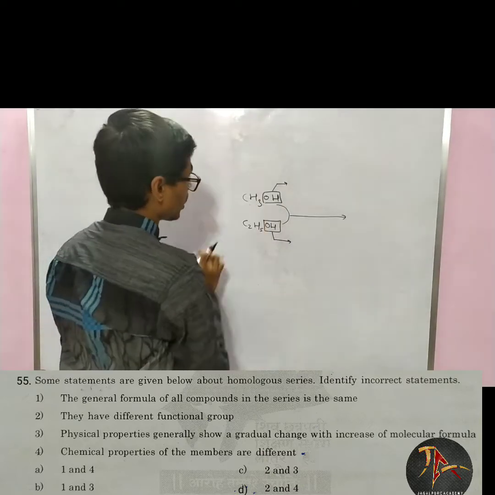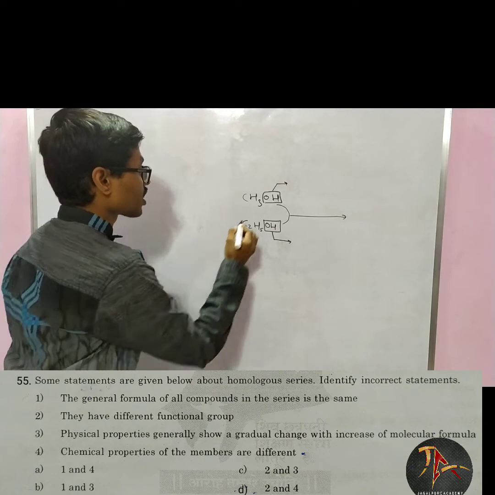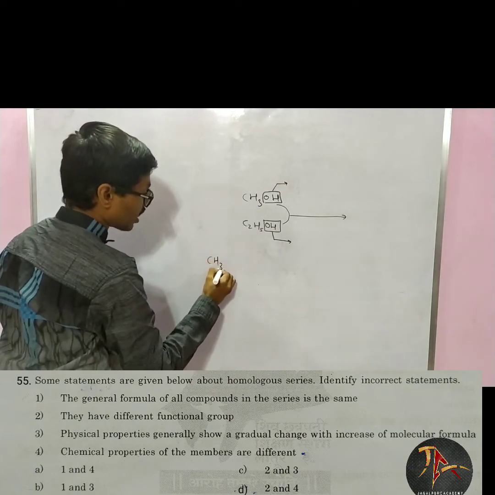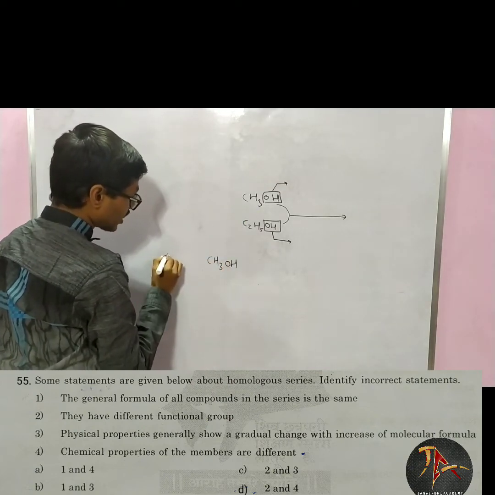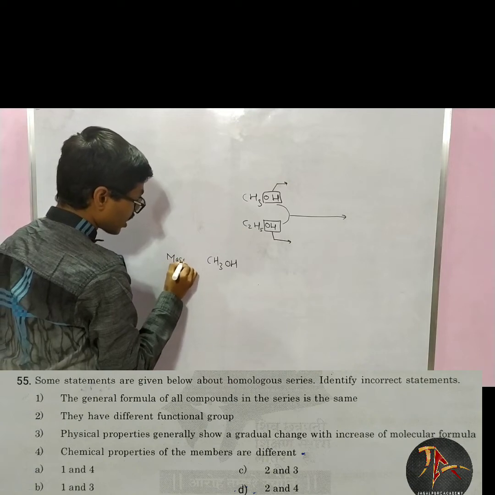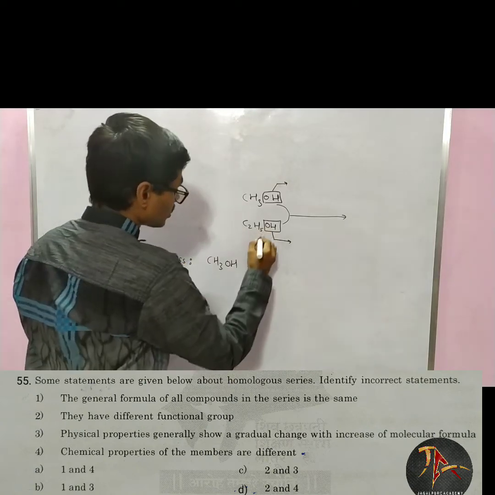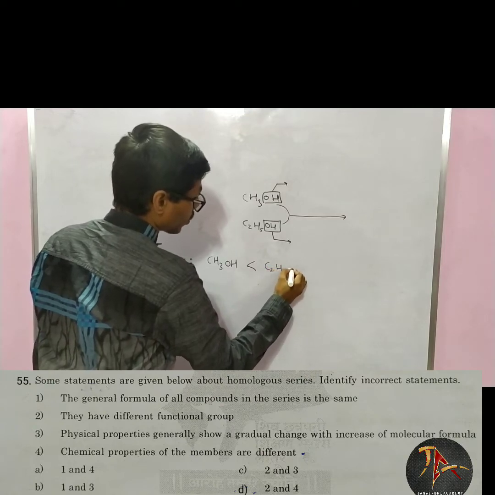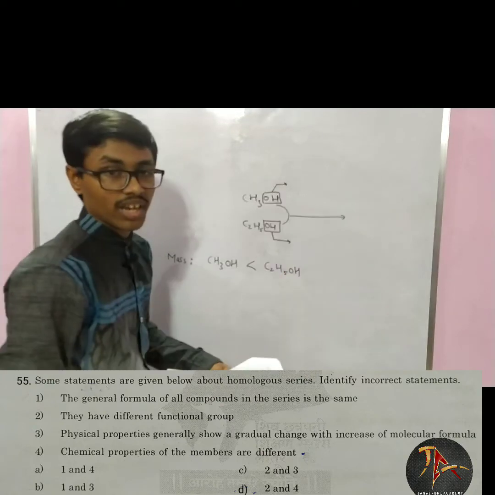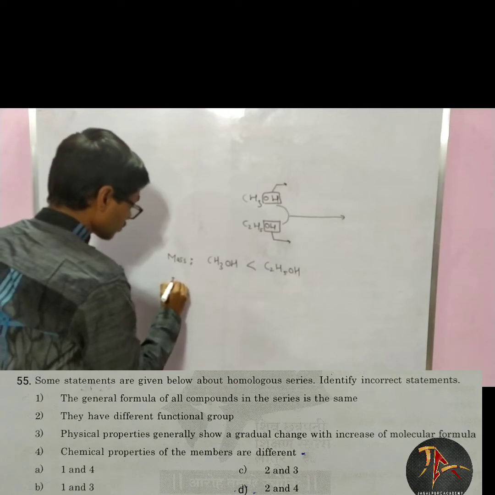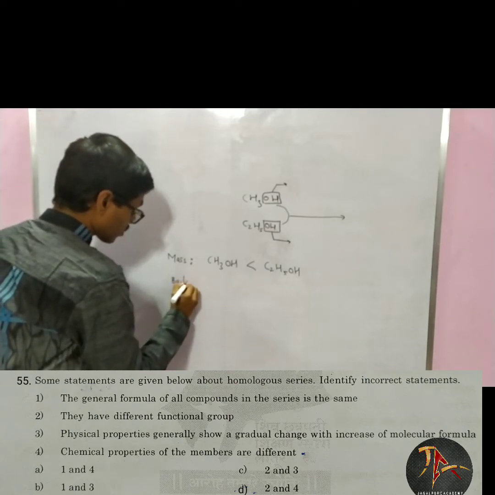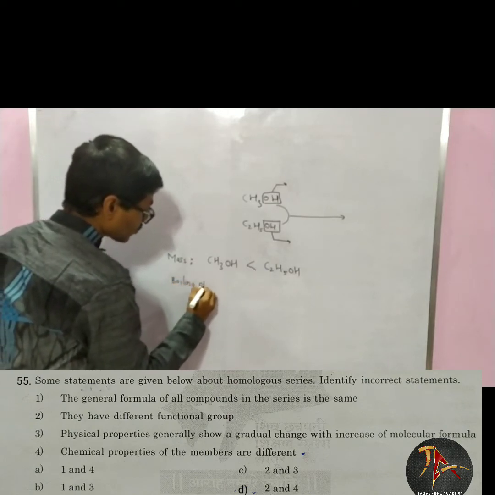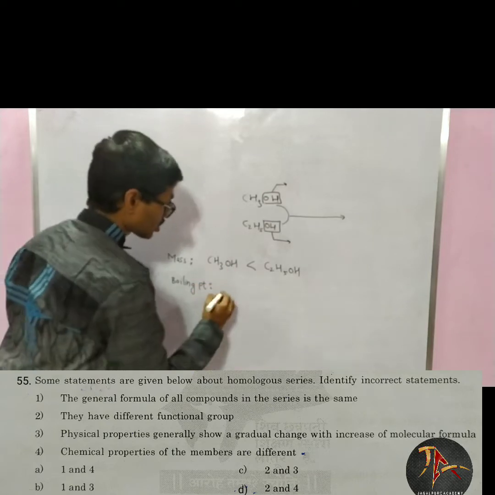But if I check a physical quantity, CH3OH has less mass. If I take molar mass or molecular mass, CH3OH has less molecular mass than C2H5OH. We know that boiling point is a physical property of these alcohols.